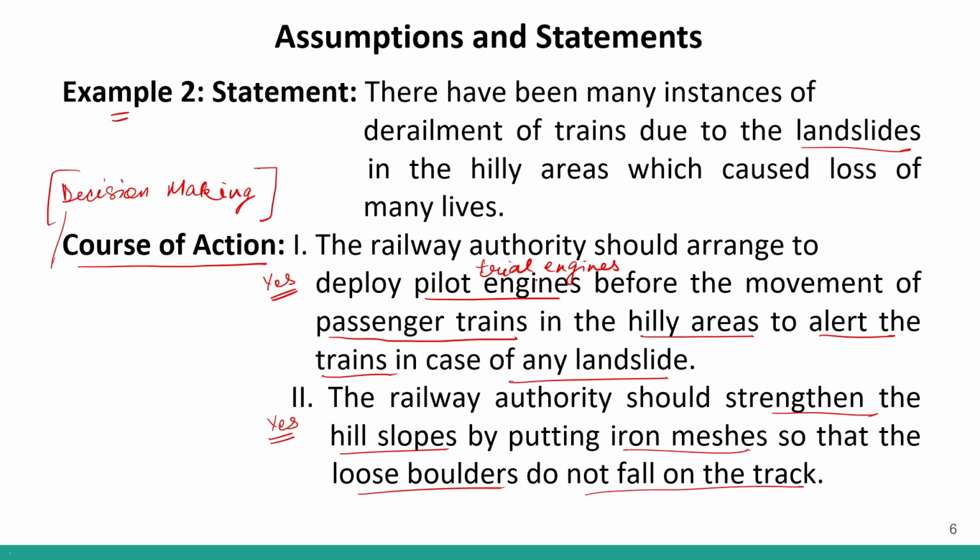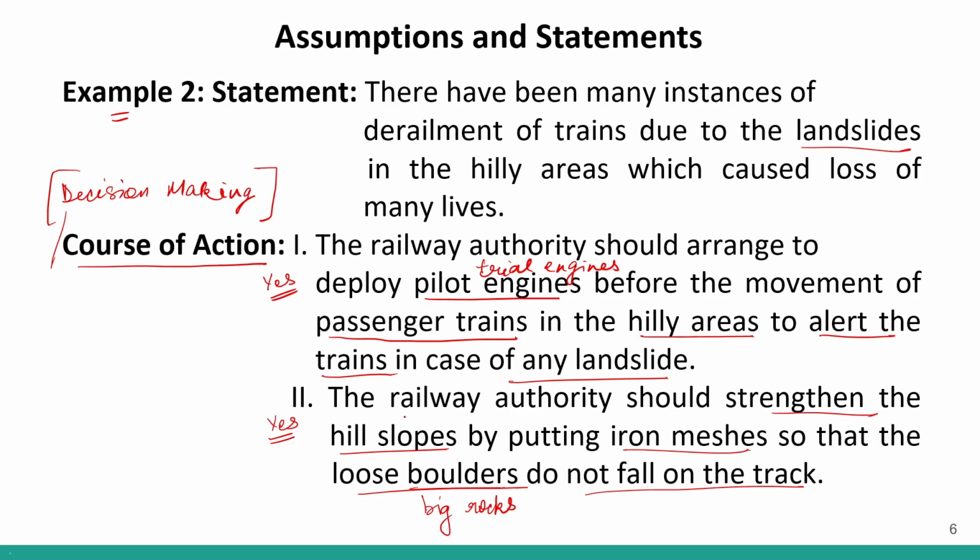We can either allot a pilot engine, or we can put iron meshes so that loose boulders, meaning big rocks, any debris, do not fall on the track. So we can adopt this method also. So both of them are correct courses of action.